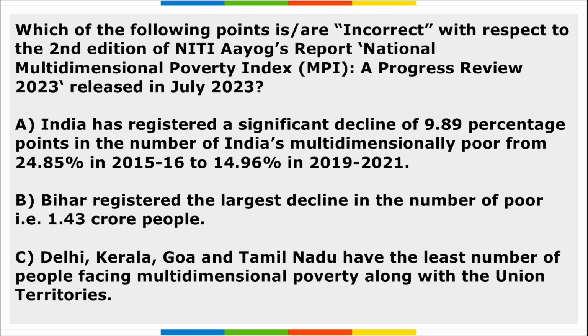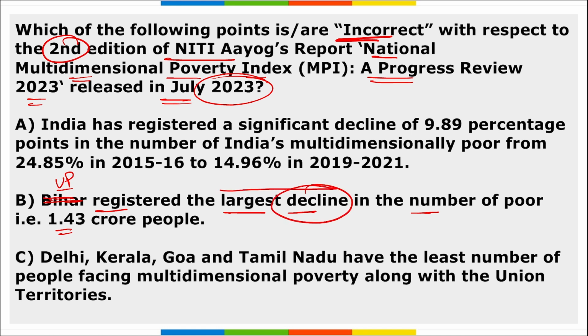Correct. Next is which among the following are incorrect with respect to the second edition of NITI Aayog's report, that is the National Multidimensional Poverty Index, a progress review 2023, released in July 2023. So among these, if we look at the options, Bihar registered the largest decline in the number of poor, that is 1.43 crore people. Is it correct? So remember, no, it is not correct. It is UP that is the state that has registered the largest decline in the number of poor people, and it is not 1.43, it is actually 3.43 crore people.